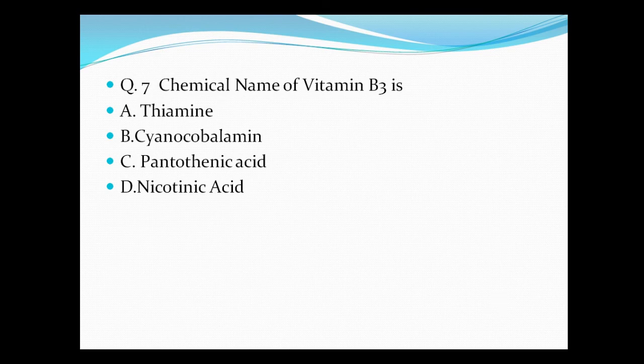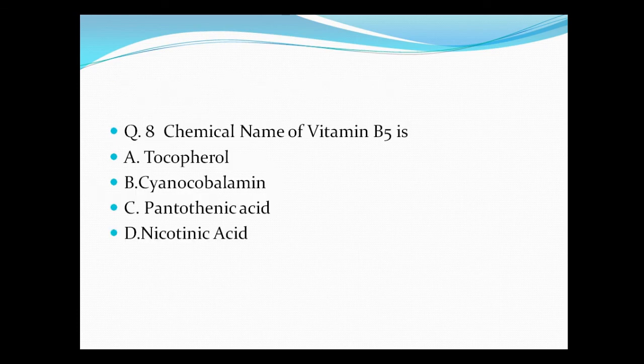Question number 7, chemical name of vitamin B3 is A. Thiamine, B. Cyanocobalamin, C. Pantothenic acid, and D. Nicotinic acid. So the correct answer is nicotinic acid. Question number 8, chemical name of vitamin B5 is A. Tocopherol, B. Cyanocobalamin, C. Pantothenic acid, and D. Nicotinic acid. So the correct answer is pantothenic acid.